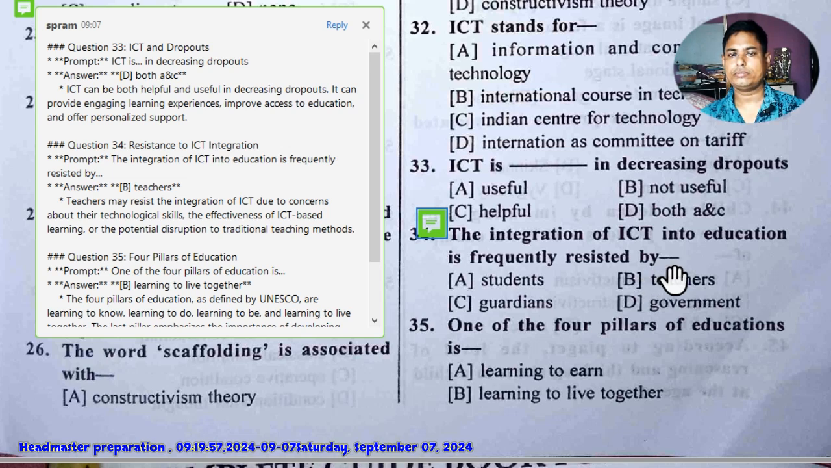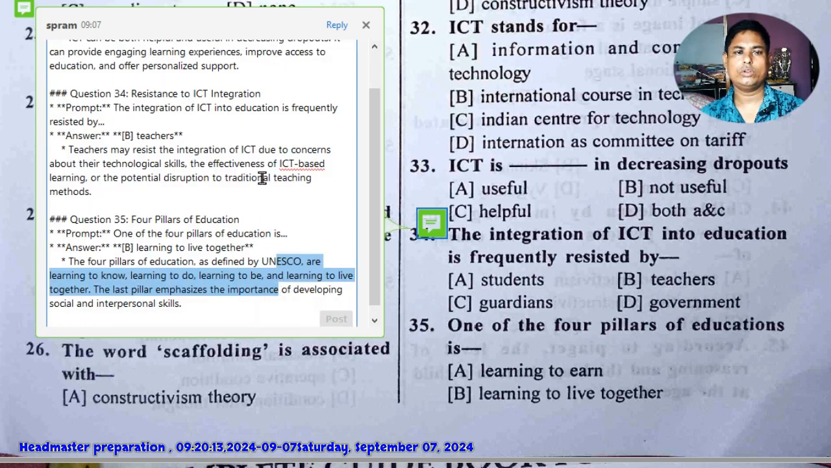Next, question number 34: the integration of ICT into education is frequently registered by students, guardians, teachers, government. I think the answer is teachers. Teachers may resist the integration of ICT due to concerns about their technological skills, the effectiveness of ICT-based learning, or the potential disruption to traditional teaching methods.